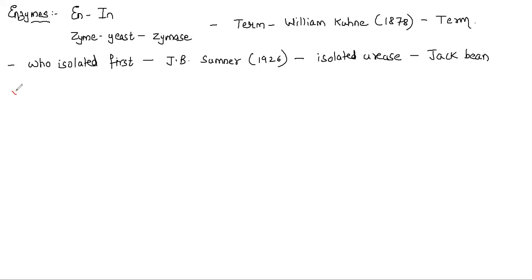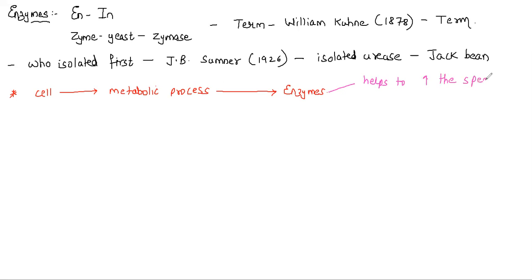Let's understand. If there is a cell and the cell is performing various metabolic processes, and I want the metabolic process to go very fast, I must use enzymes. So enzymes are basically the most important component that helps to increase the speed of the reaction.